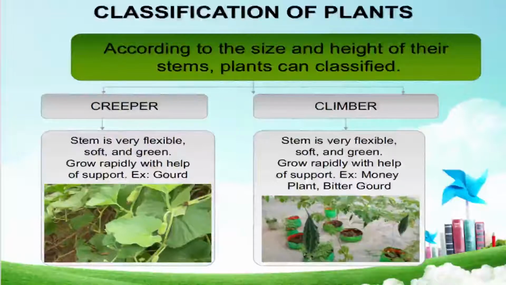Its stem is very weak, so it is not able to stand erect. Examples are gourd, ridge gourd, then bitter gourd.